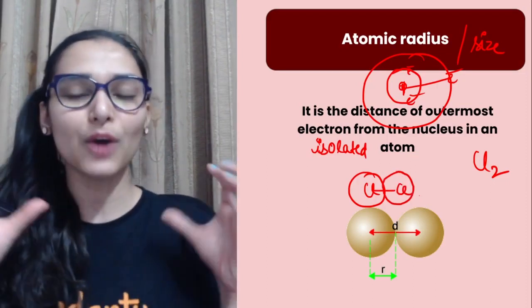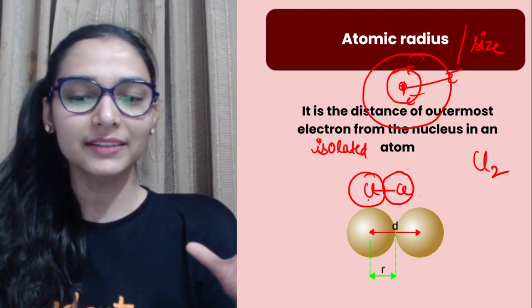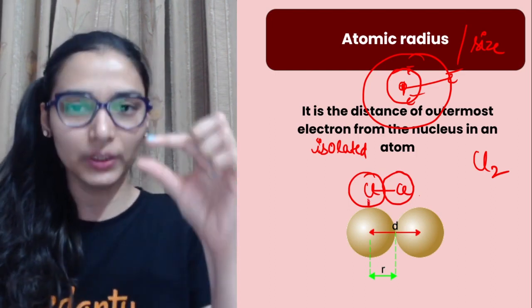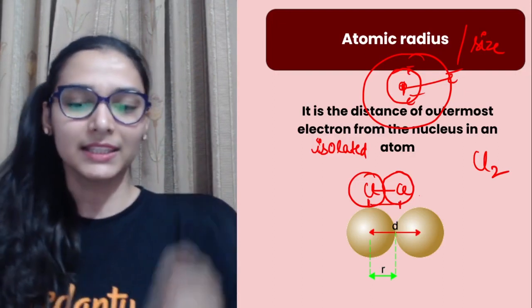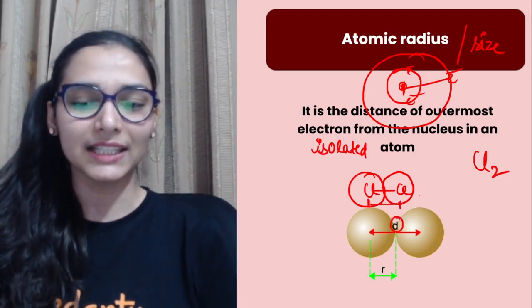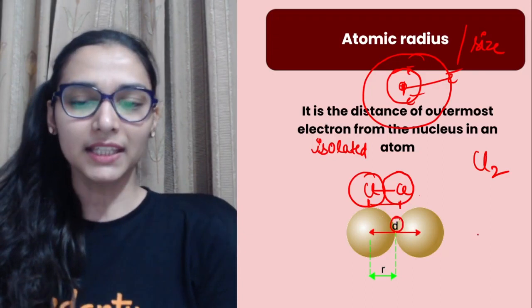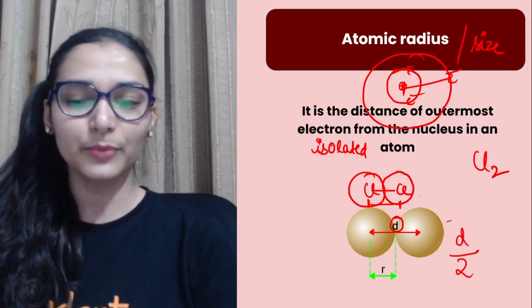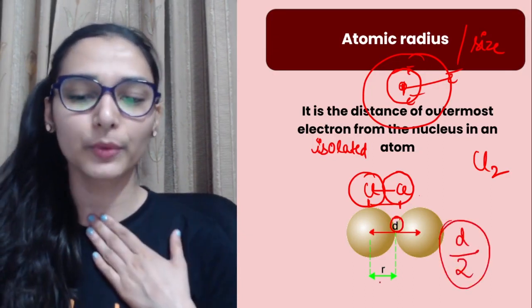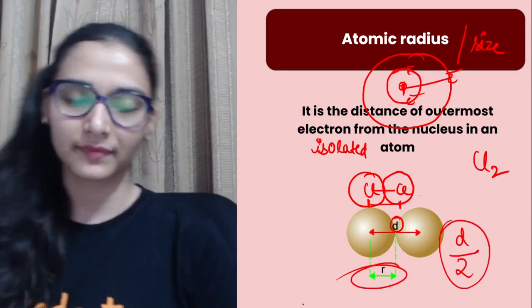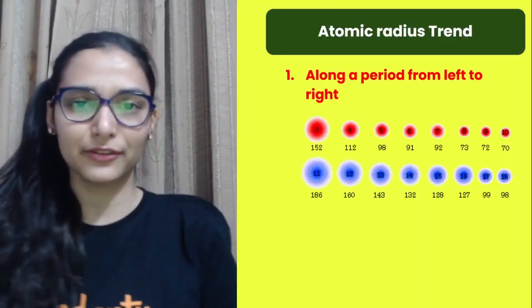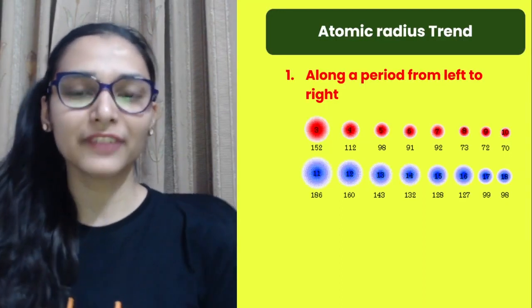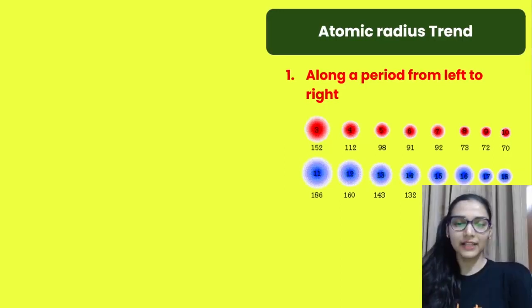So in this case, how can you find the atomic radii? Take the distance between the nucleus of the first atom and the nucleus of the second atom. This is the internuclear distance basically that you can see here. Take the internuclear distance d and divide it by 2. Half kar do, you will get the atomic radii. Okay, so distance of the center of the nucleus up to the valence electron. Now how does it vary? We have to see the trend as well.